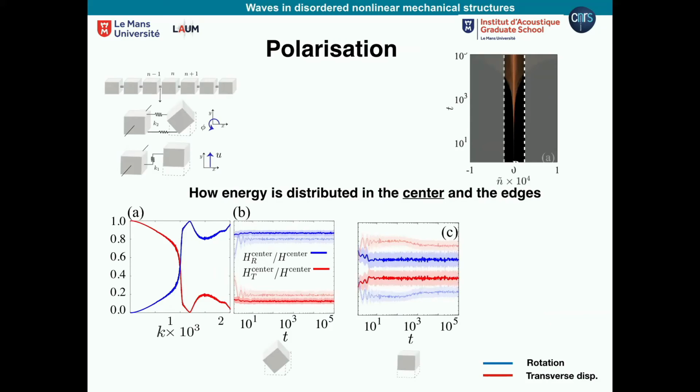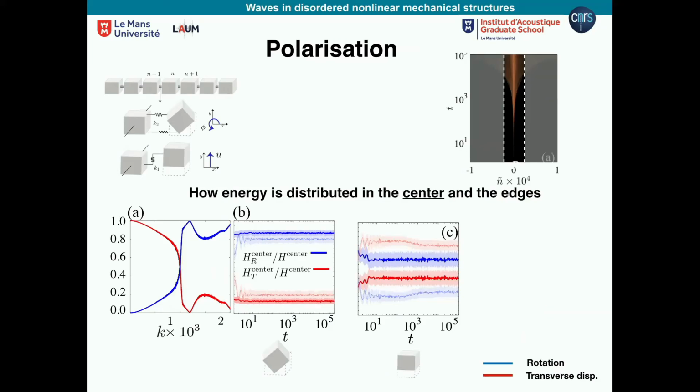For example, here I'm showing the energy stored in the center when I excite with rotations. I excite the rotation, I see energy propagating and something remaining in the center. What remains in the center is mostly rotations, so most of the energy is stored in the rotational degree of freedom. On the other hand, if I start with transverse displacement, what I see is that the energy stored in the center is more equal.